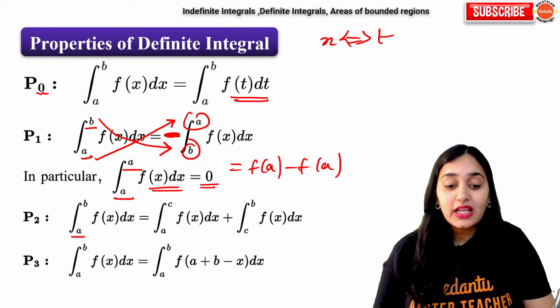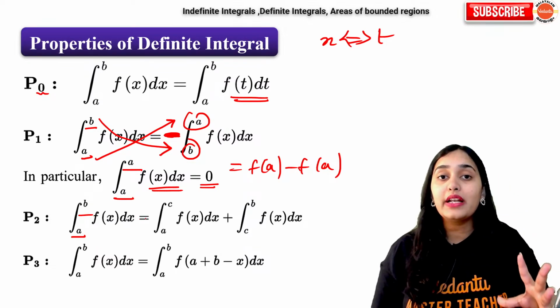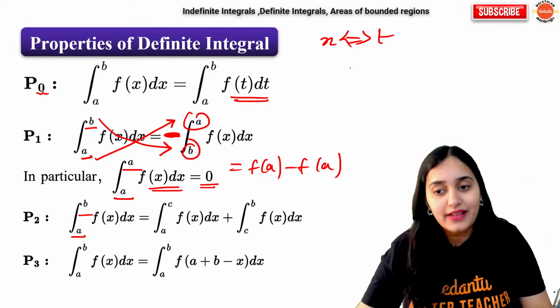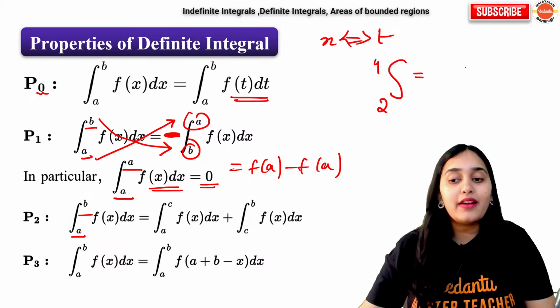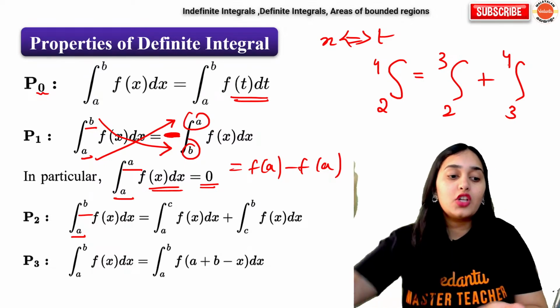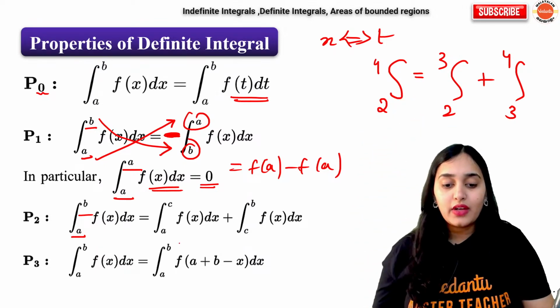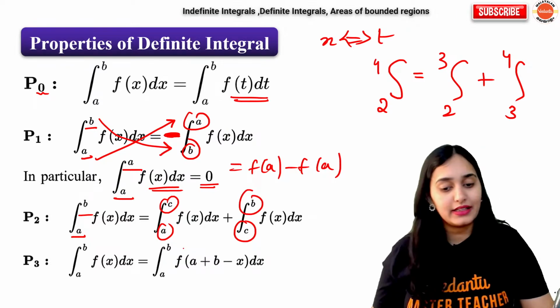Next, integration from a to b can be broken down into some limits. For example, suppose your integration is from 2 to 4. You can write it as 2 to 3 plus 3 to 4. So you can break the limits. So a to c, c to b. Like that, you can break it.